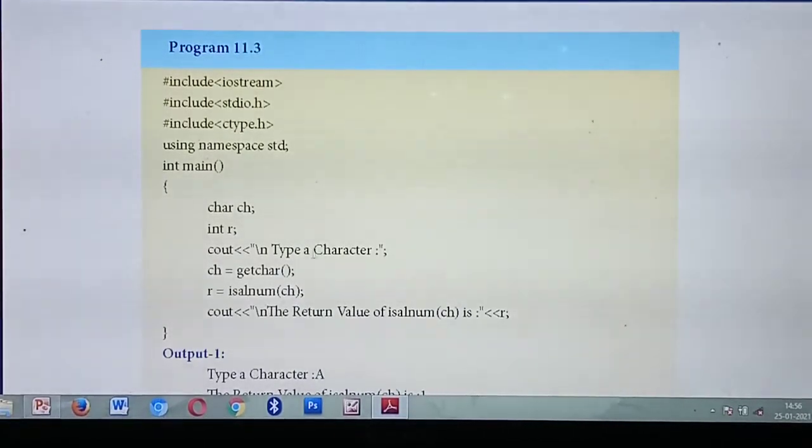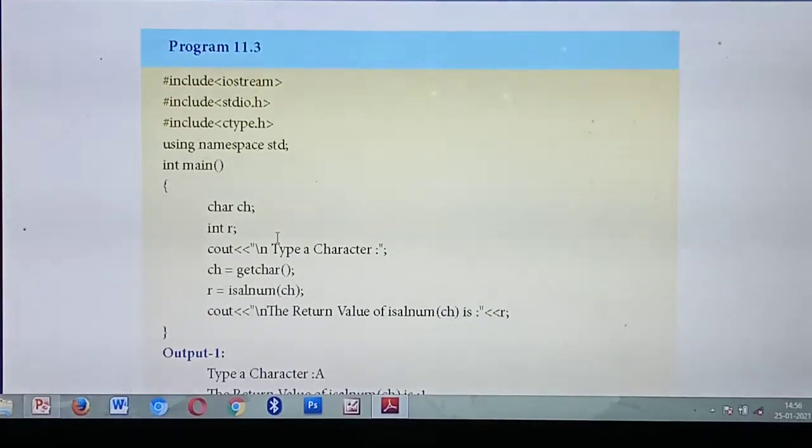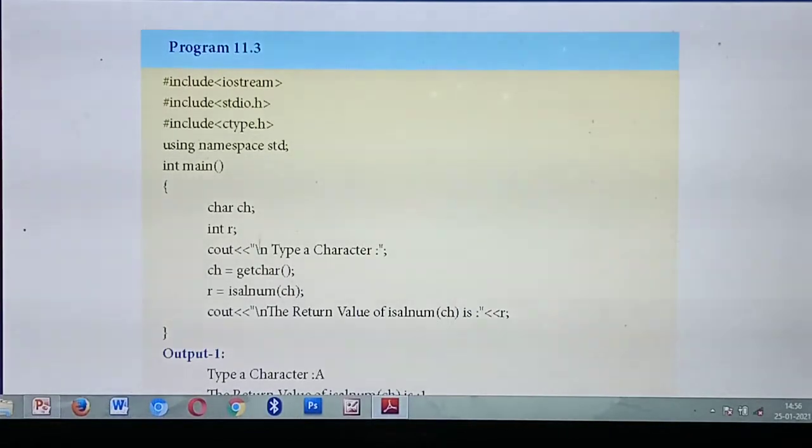Next you print 'type a character'. Here we are going to type one character. Next you are going to check whether the character is alphanumeric. What's the function used to get input from the input device? getchar. You call getchar and store the result in the variable ch. Next, what's the function name to check whether it is alphanumeric or not? isalnum. That function's result is assigned to the variable r. So r = isalnum(ch), where ch is the variable where you entered the character.